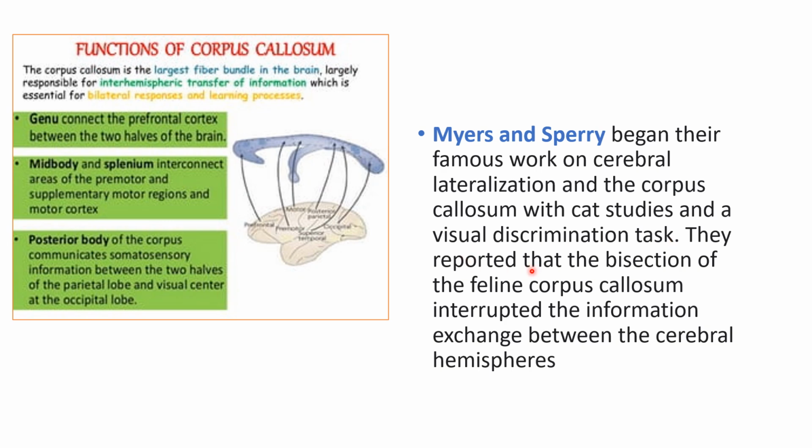They reported that if you bisect the cat's corpus callosum, there is no exchange of information between the two cerebral hemispheres. So it was proved that information transfers from one cerebral hemisphere to the other with the help of the corpus callosum.